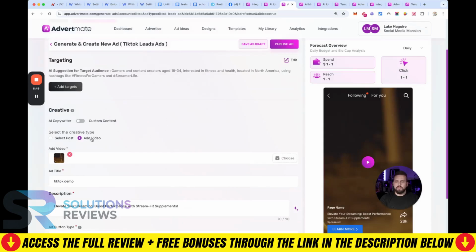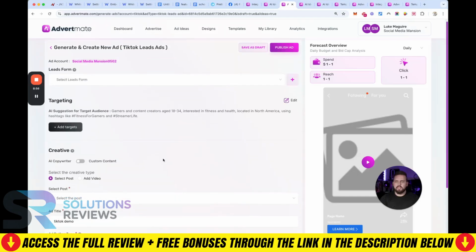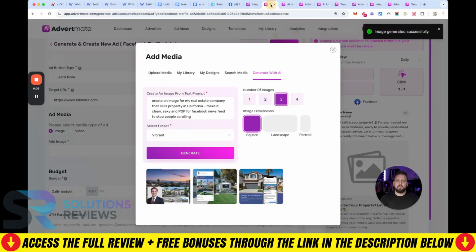We can add photos, or we can even select the post. We can select the post directly from our fan page. I've got a brand new TikTok account that's not been posted on yet for this example, but that's simple. Then you go publish ad and you're good to go. Let's see what we've developed here.